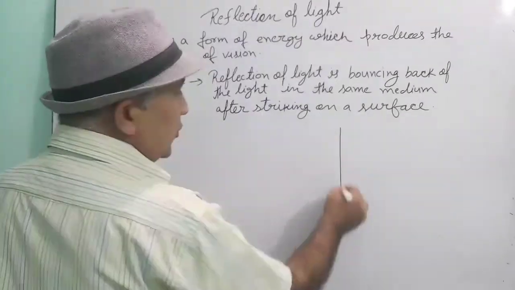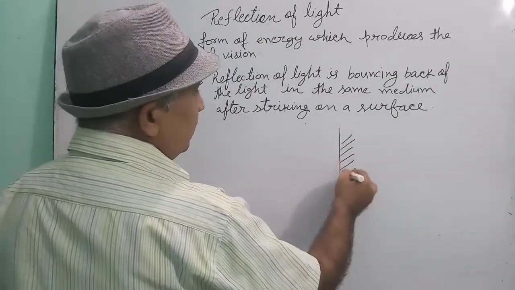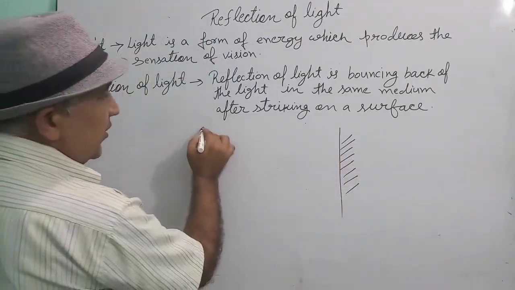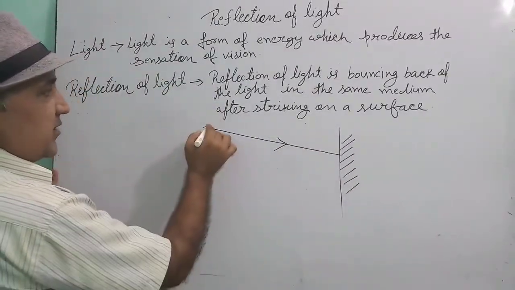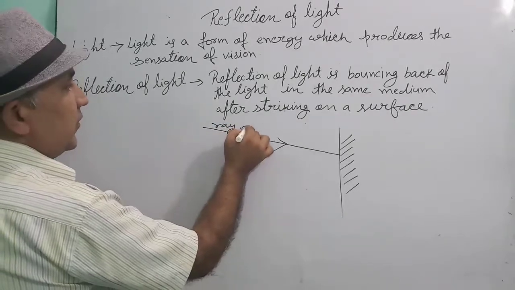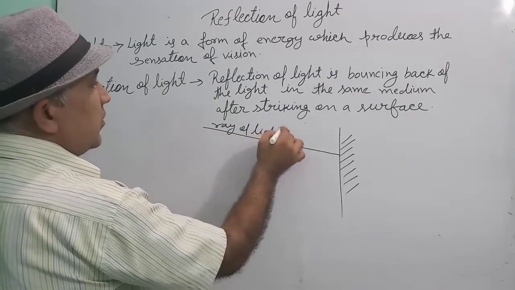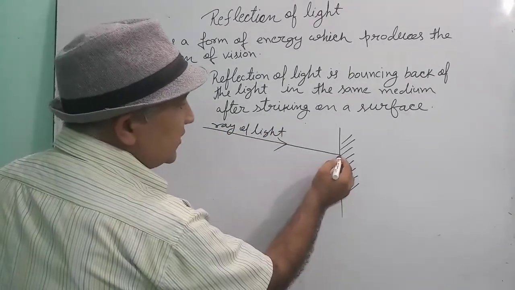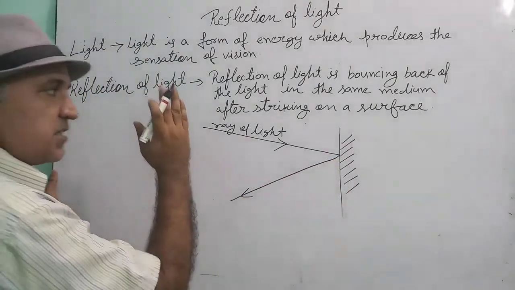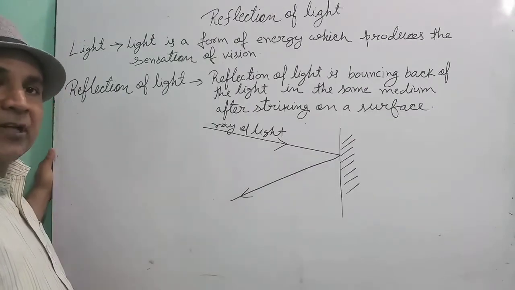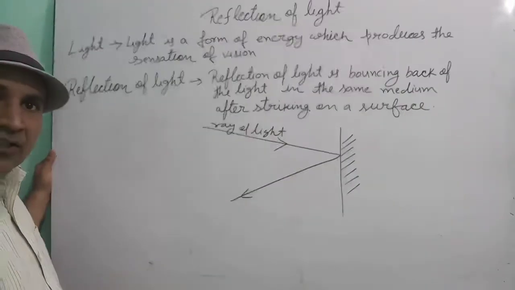See here, suppose this is the surface. On this surface, a ray of light is falling. This is the ray of light. So children, after striking the surface, it will come back in the same medium, and this process is called the reflection of light. Understood?